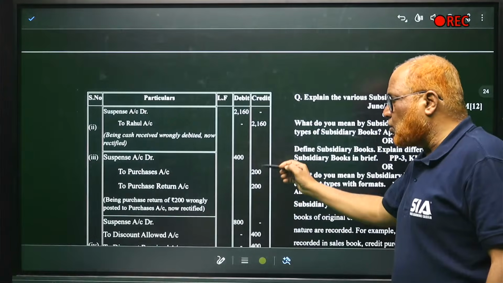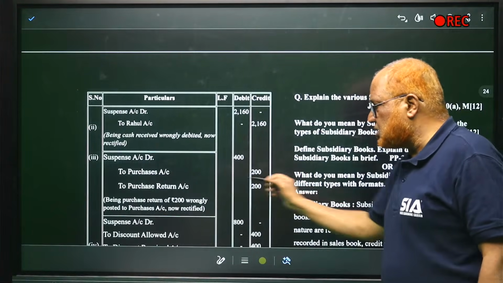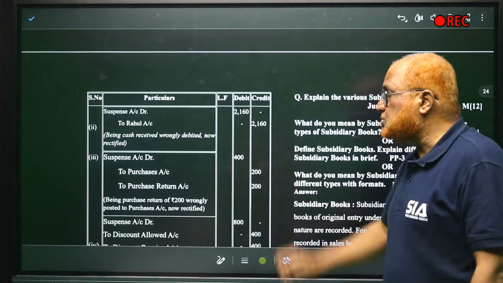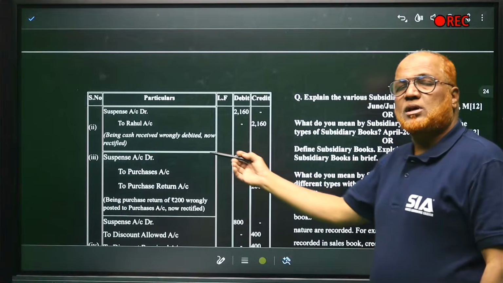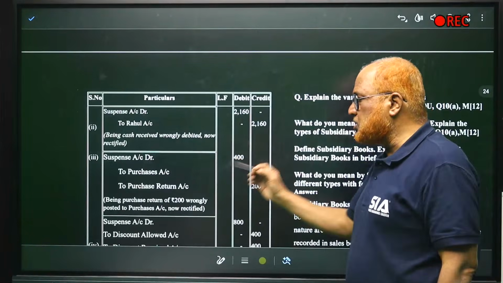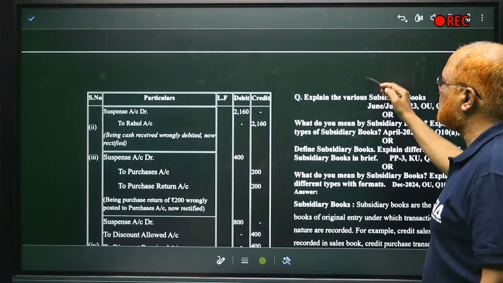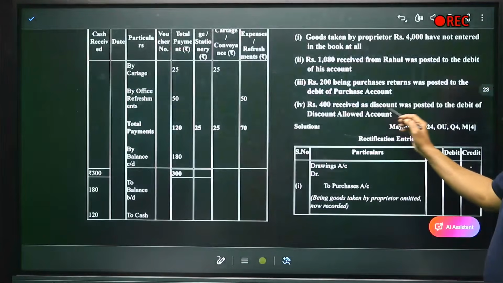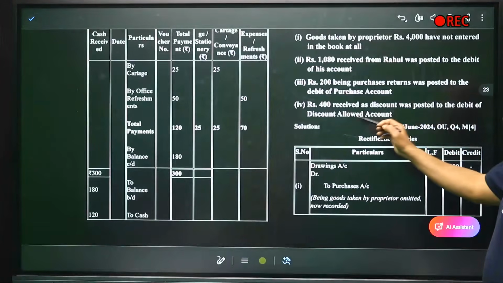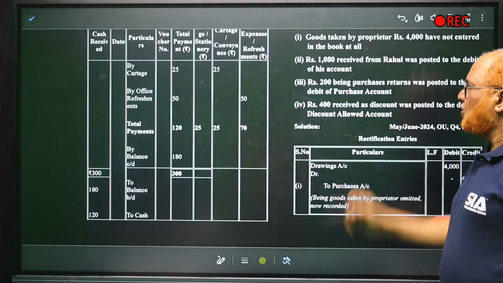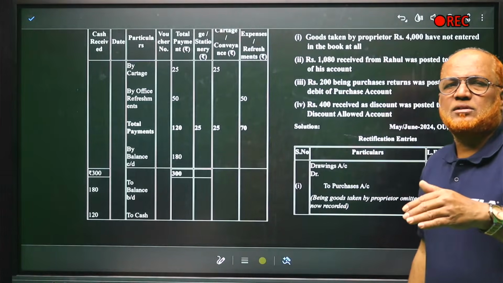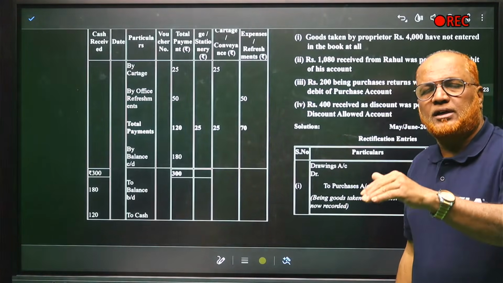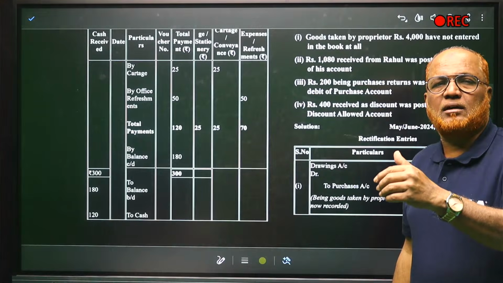So two credits are over. Credit purchases, credit purchase return. So debit will be given to suspense account. Suspense account debit, purchase account credit, purchase return account credit. That's it. Now last transaction is rupees 400 received as discount was posted to the debit of discount allowed account. 400 is discount received, so discount received should have been credited, but it was not.